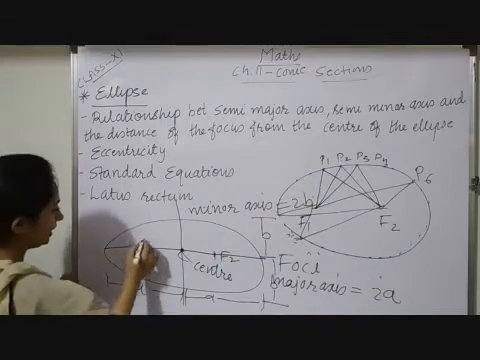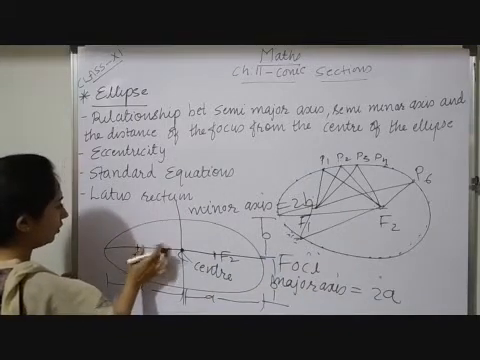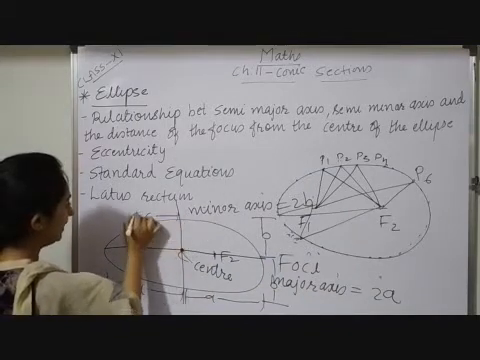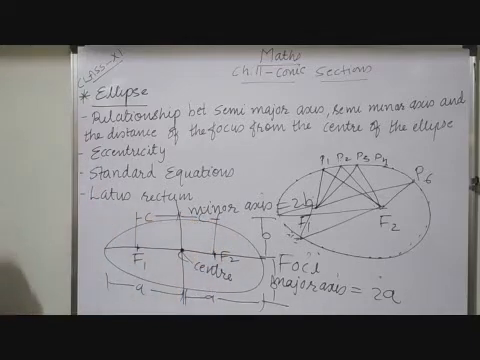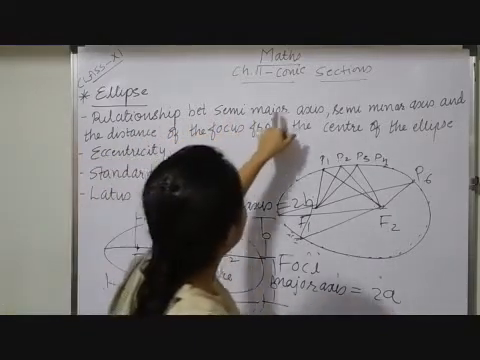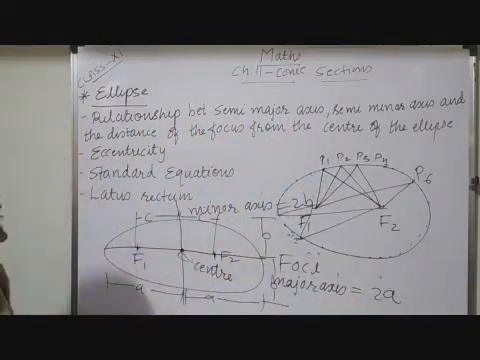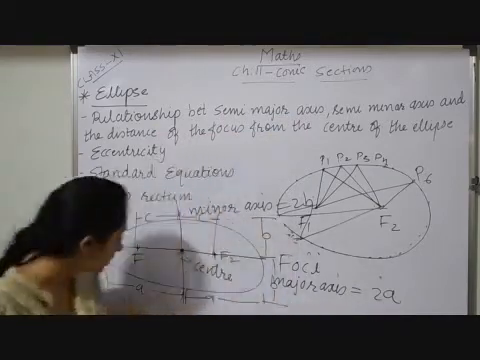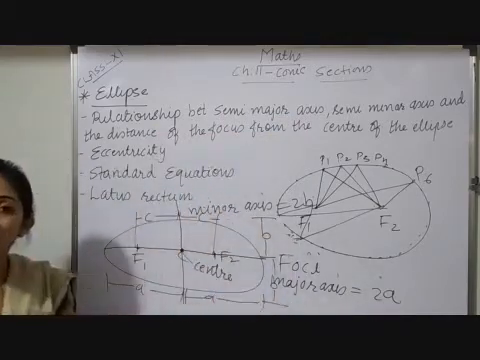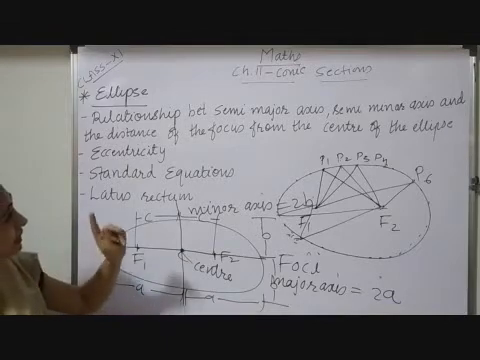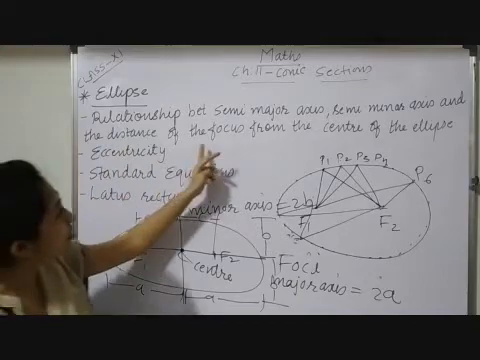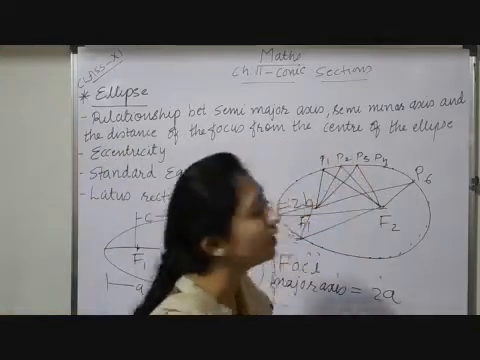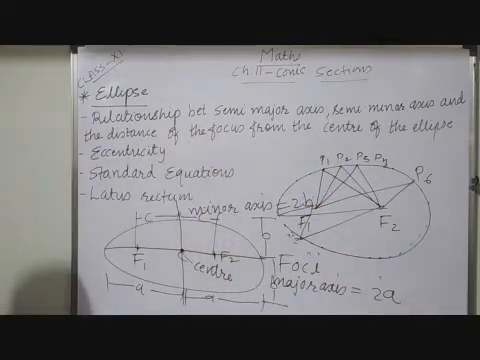Now observe, let me assume this distance of the focus from the center is c, and till here this distance is also c. Next, what is given: the relationship between the semi-major axis, semi-minor axis, and the distance of the focus from the center of the ellipse. Semi means half, so the semi-major axis is a and the semi-minor axis is b. We have to find out this relationship.